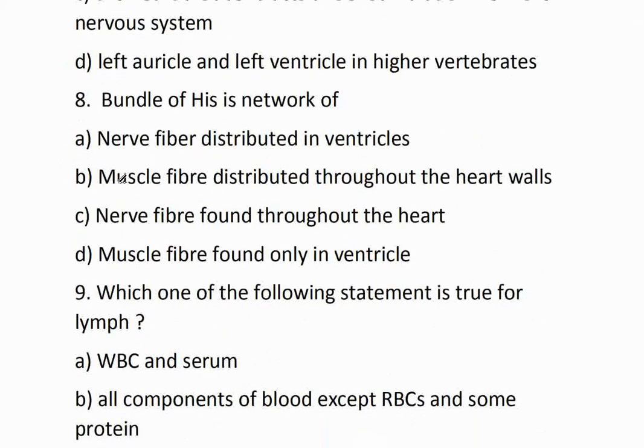Question number 8. Bundle of His is a network of option A, nerve fibers distributed in ventricles. Option B, muscle fibers distributed throughout the heart wall. Option C, nerve fibers found throughout the heart. Option D, muscle fibers found only in the ventricle. The correct option is option D, muscle fibers found only in ventricle.